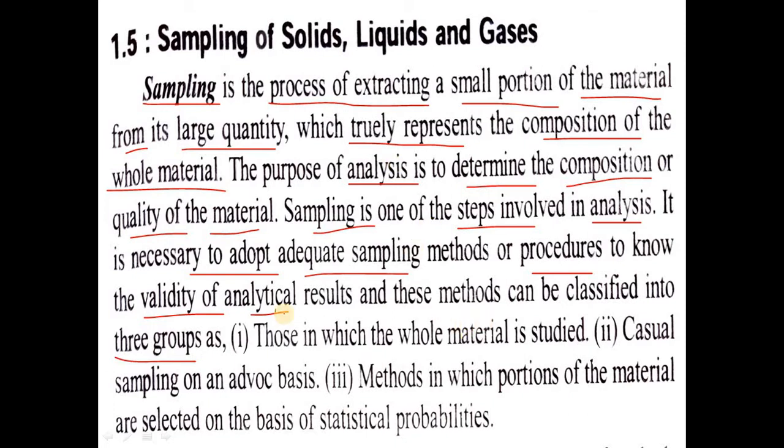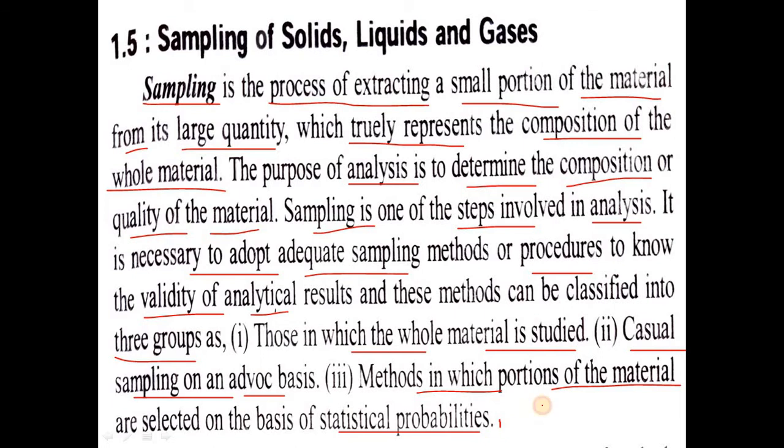First, those in which the whole material is studied, which is a very time consuming process and often impossible. Second, casual sampling on an ad hoc basis, which is also not a good method. Third, methods in which portions of the material are selected on the basis of statistical probability.